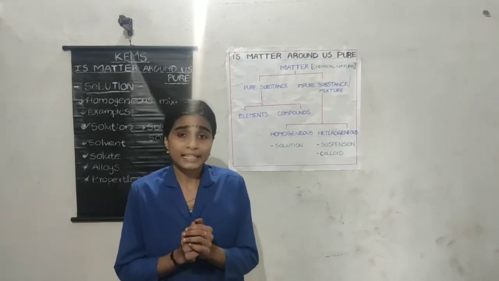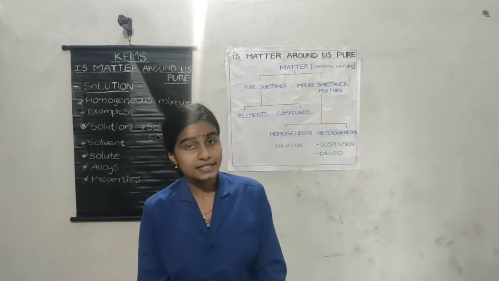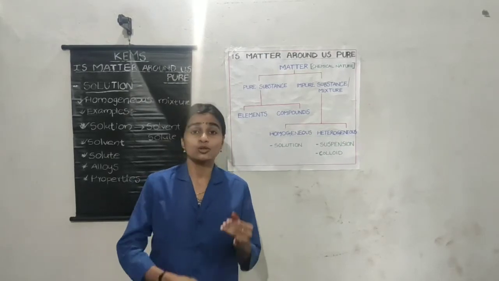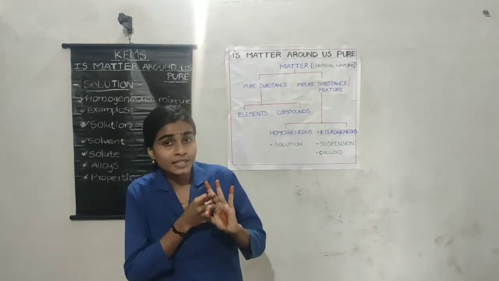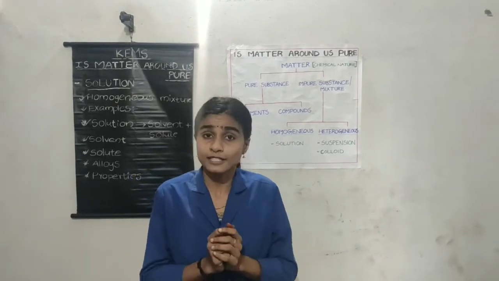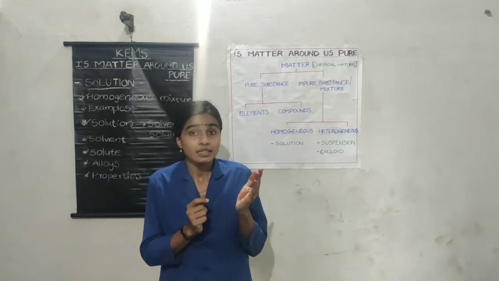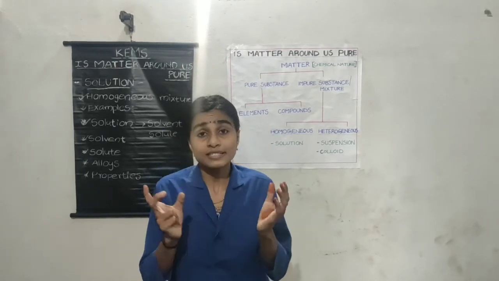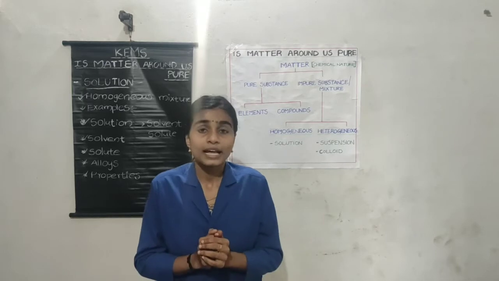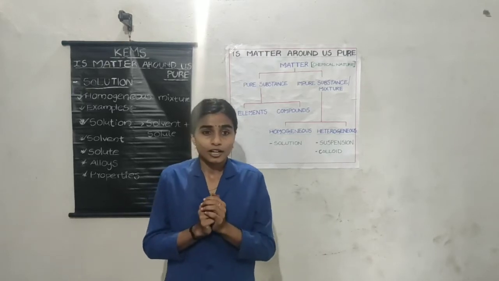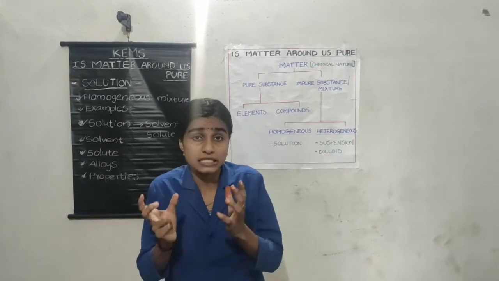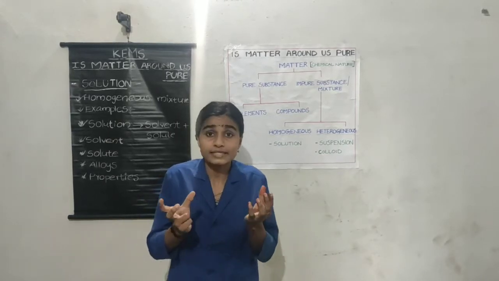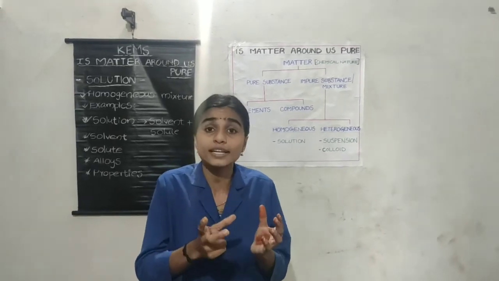What are the examples of solution? Yes, very good. Salt in water, sugar in water, soda water. And air. Air is an example of a solution in the gaseous form. And then alloy. Alloy is a mixture of metals or a combination of a metal and a non-metal.